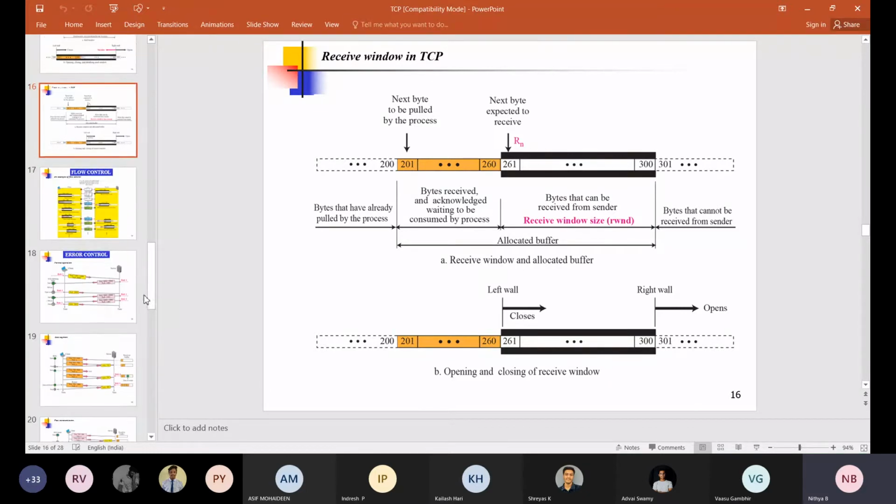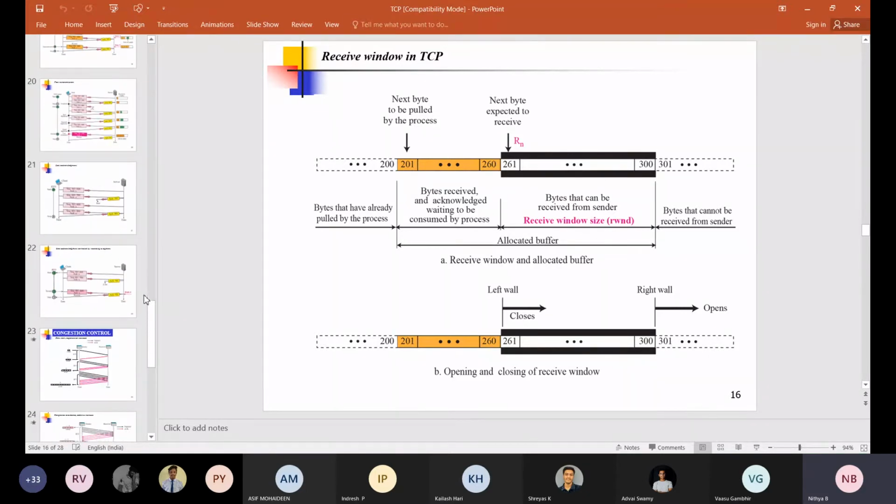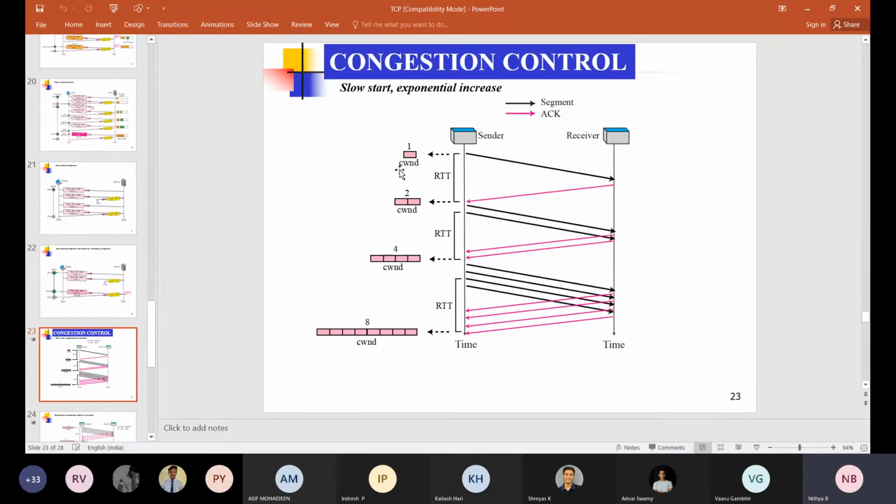And in order to have congestion control, TCP uses another variable called the congestion window, that's CWND. We'll see how to calculate this with an example. Here, the actual window size needs to be determined by comparing these two window sizes. That is, we need to consider the receive window size as well as the congestion window size.